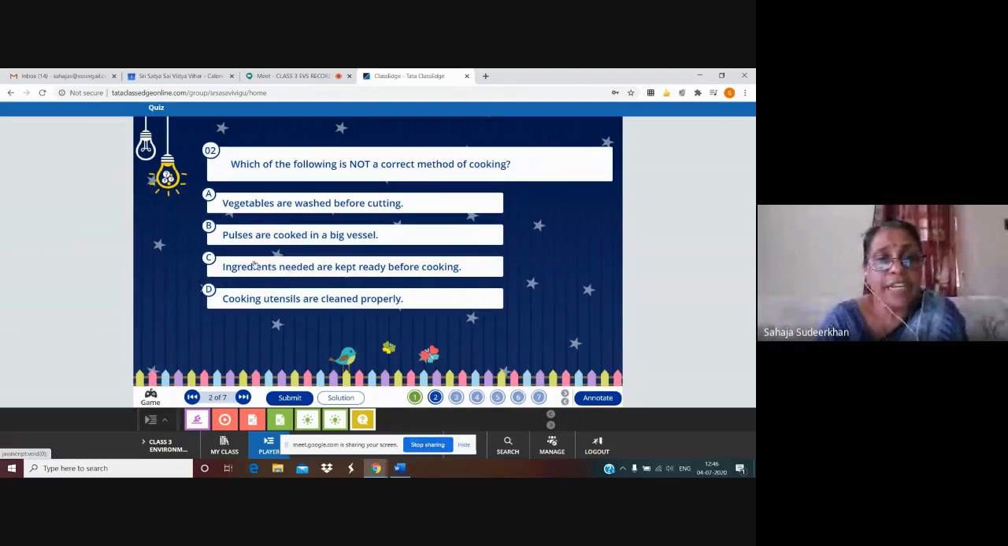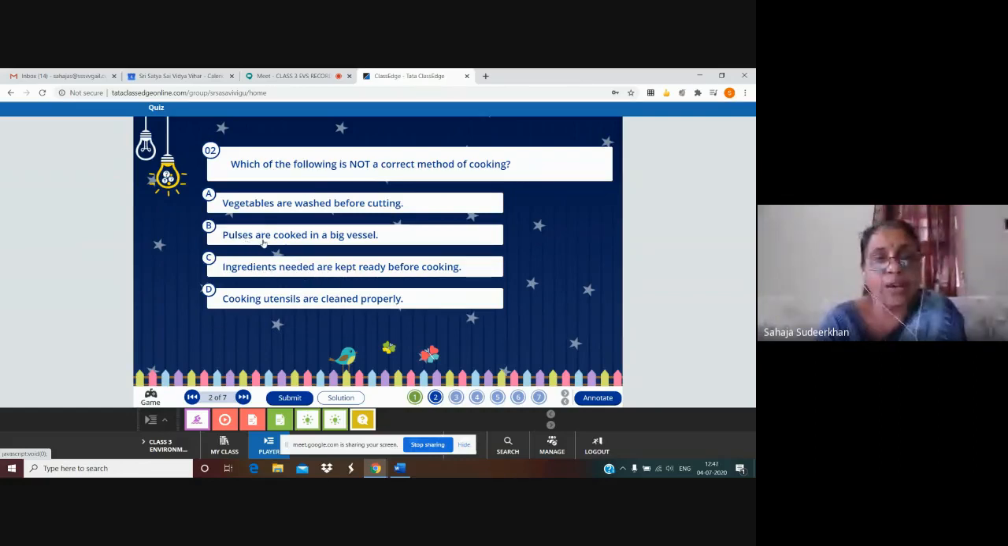Ingredients. Ingredients mean the things we have to add to make our food tasty, isn't it? Like salt, pepper, turmeric powder, coriander powder. These are the ingredients needed, kept ready before cooking. Yes, before cooking, we have to get all the things ready. Cut the onion, chop the onions, chop the tomatoes, everything. So it is very easy to cook. Okay, children? Otherwise, we have to use more fuel also. We have to wait. So we have to keep the things aside